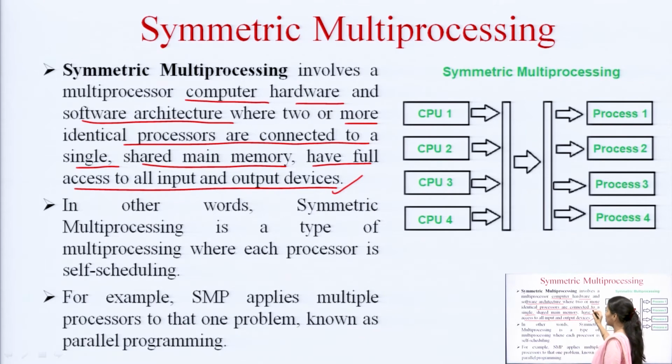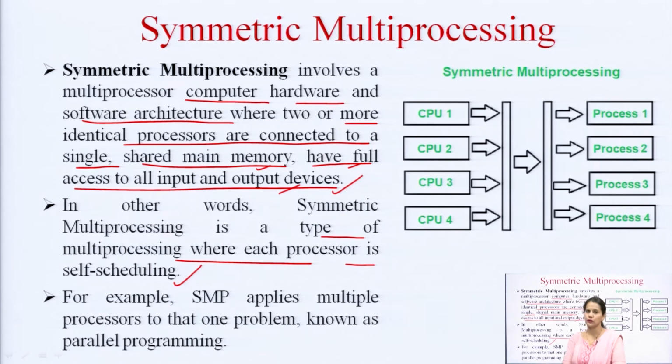Because they are connected to a single shared main memory and have full access to all the input and output devices. In this way they can access all the resources and are sharing the same memory, so they are given full access to all the resources equally. So, no particular CPU is treated as a master and others as slaves. There is no such scenario in symmetric multiprocessing systems, or in other words, it is a type of multiprocessing where each processor is self scheduling.